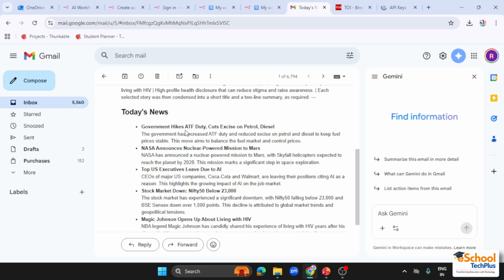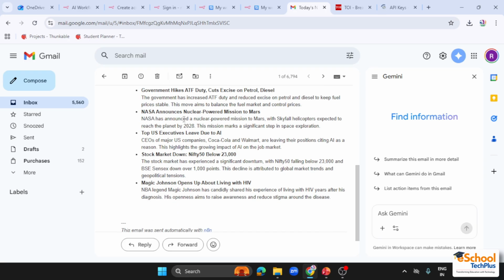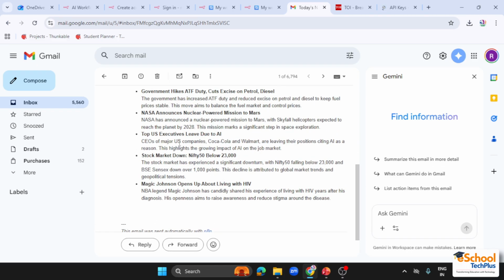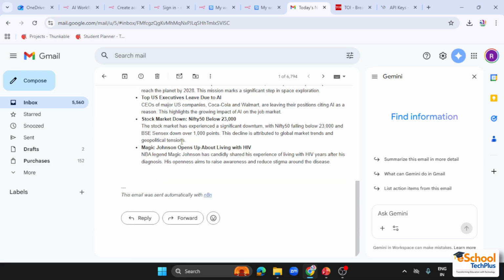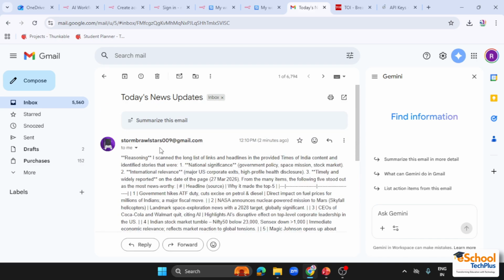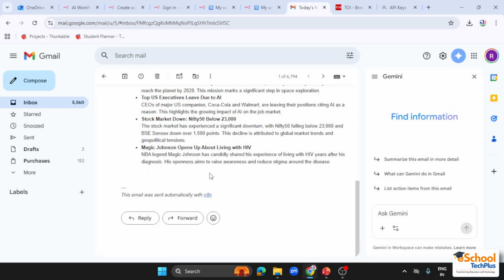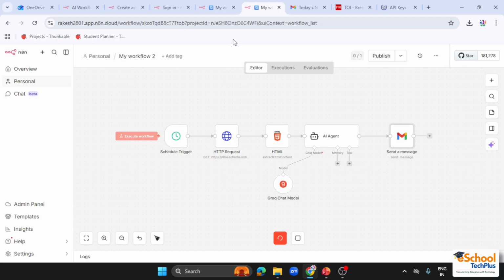Today's news: government hikes ATF duty, cuts excise on petrol, diesel, NASA announces nuclear powered mission to Mars. So all this news is fetched in real time, and the date is 27 March 2026. So these are all the latest news, and here we also have an automatic message that this email was sent automatically with n8n. I am not the one who is sending the message. n8n is the one which is sending the message to us. Okay, so this is exactly everything we need to worry about in our workflow.